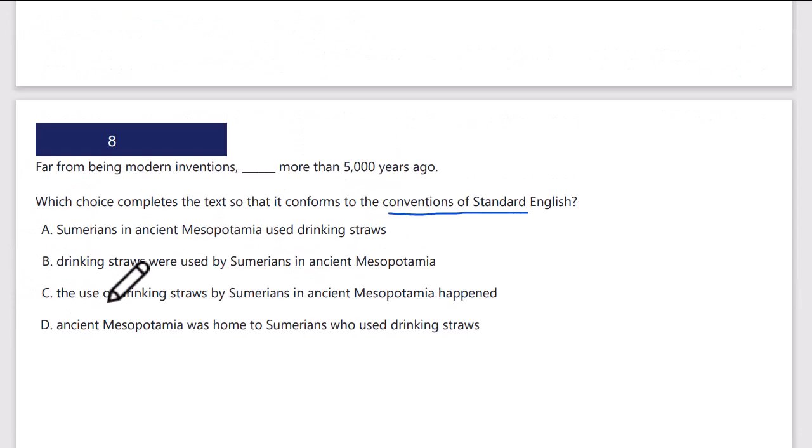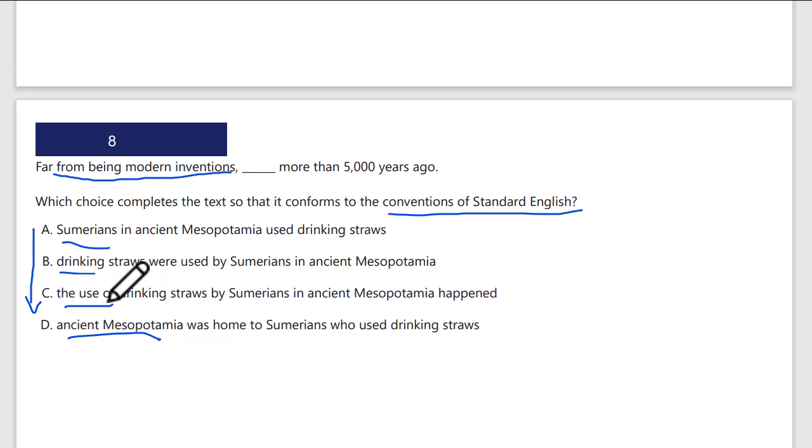Conventions of standard English. This is a grammar question. And if I look at it, again, I've got some longer answers here. Sumerians, drinking, a verb, the use of, ancient Mesopotamia. So I've got a couple nouns and variations of that. I clearly see a dependent clause or a phrase: far from being modern inventions, comma, blank more than 5,000 years ago. So what is far from being modern inventions? We have to find the right noun that this dependent clause refers to.